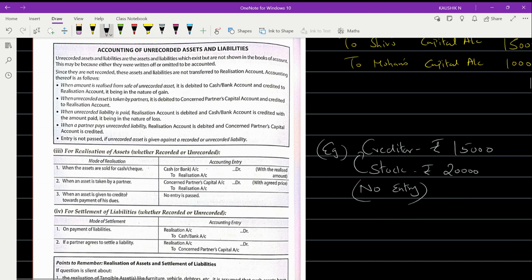Okay. The next one, it says for settlement of liability, whether recorded or unrecorded. On payment of liability, the entry will be realization account debited to cash or bank. If a partner is agreeing to settle a liability, then realization account is debited to the concerned partner's capital account. So when a partner takes away an asset, partner's capital is debited to realization; similarly, when a partner settles a liability, realization account is debited to the concerned partner's capital account.